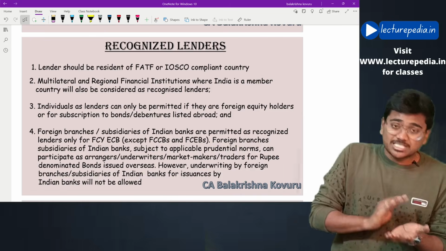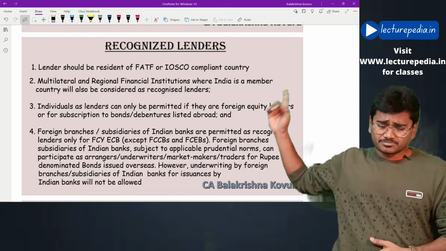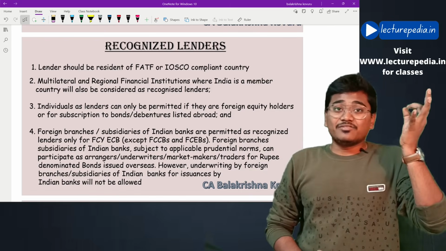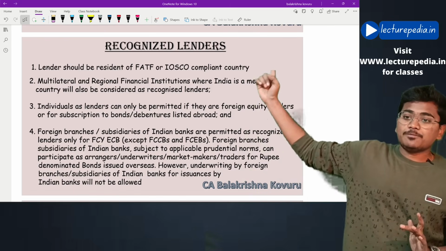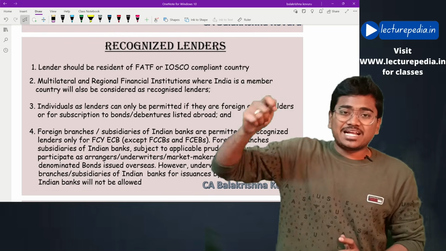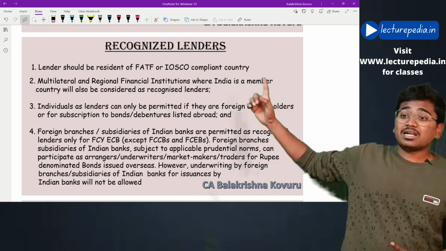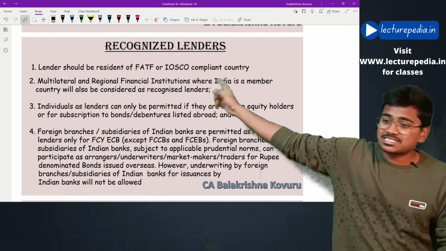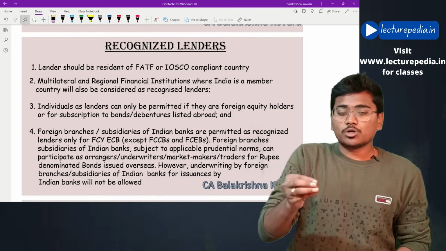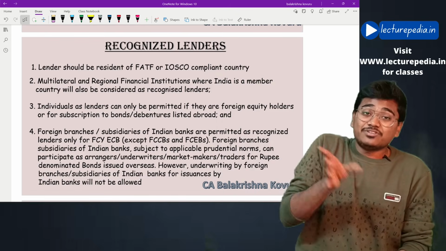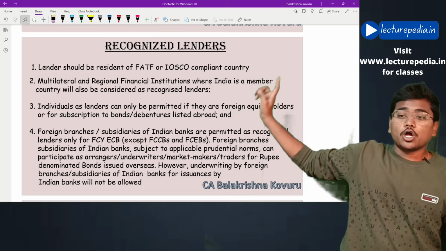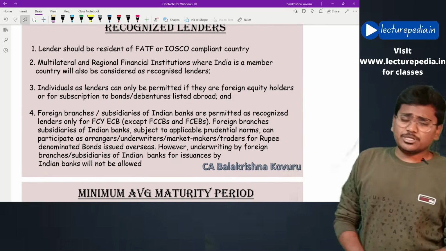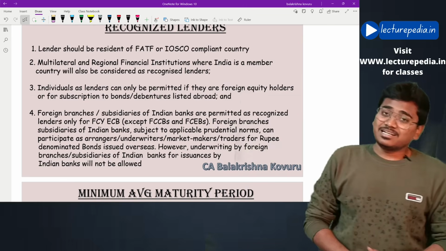Now, from whom can these borrowers raise ECB? First of all, the lender must be from a country which is compliant with FATF, that is Financial Action Task Force, or IOSCO, that is International Organization of Securities Commissions. The lender from whom you are borrowing must be from a country which is compliant with FATF or IOSCO. Hope this is clear.